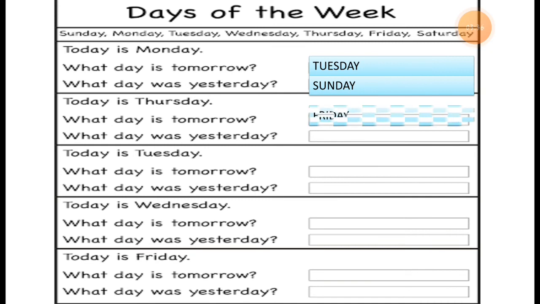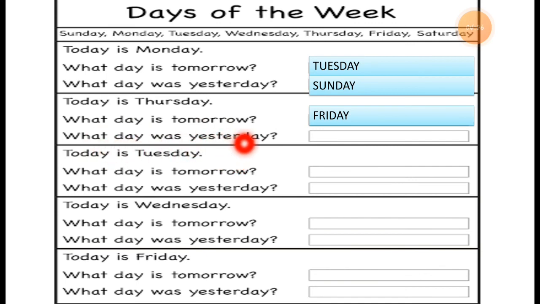So after Thursday, the next day will be a Friday. Tomorrow means the next day of Thursday. So after Thursday, tomorrow, it means the next day, is a Friday. Understood, students?